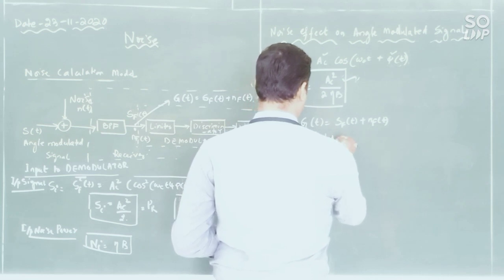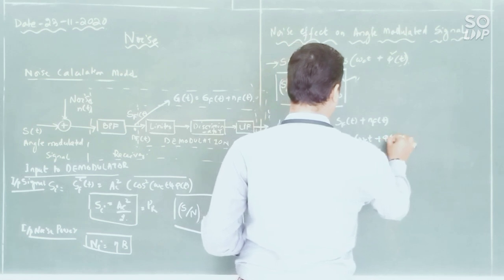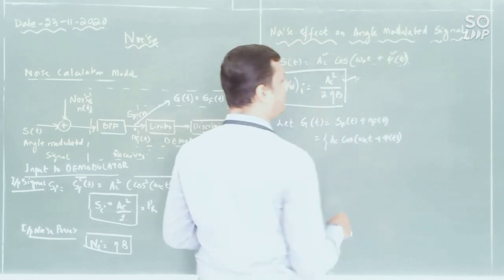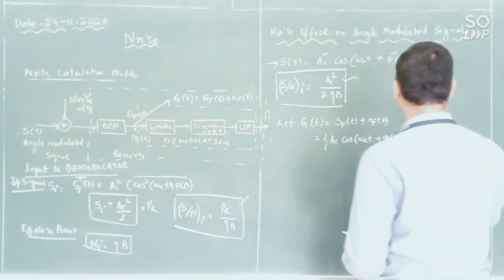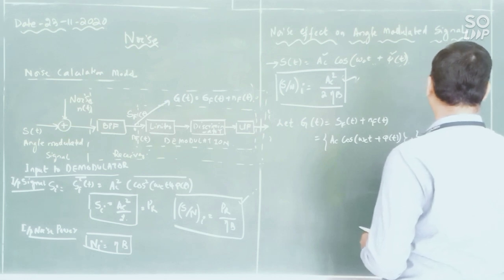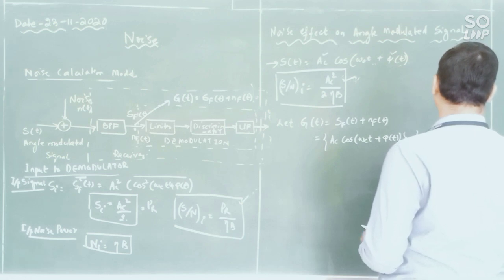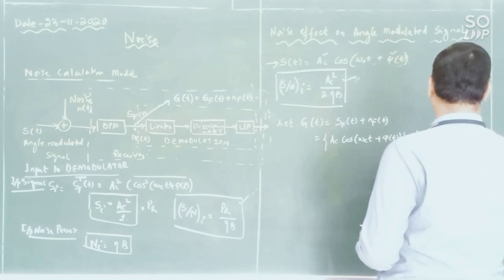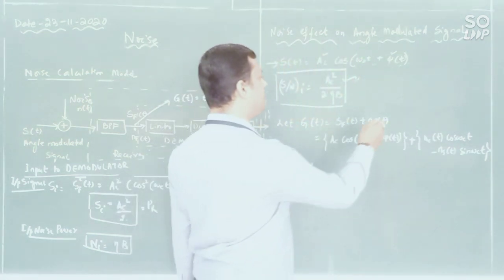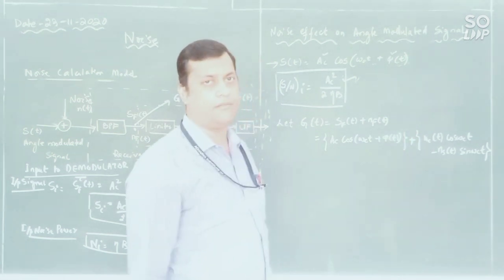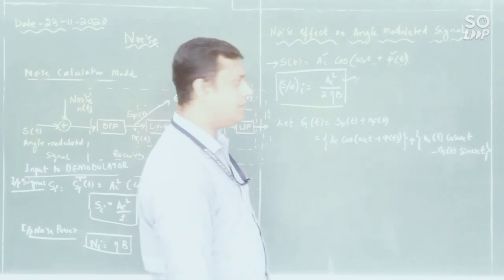Sf of t is AC cos of omega c t plus phi of t, because this is the input to the filter. Nf of t is Nc of t cos omega c t minus Ns of t sin omega c t. So this is my noise component, two segments, the upper side or lower side. This noise component will remain constant for SSBSC, DSBSC, AM as well as FM or angle modulation.